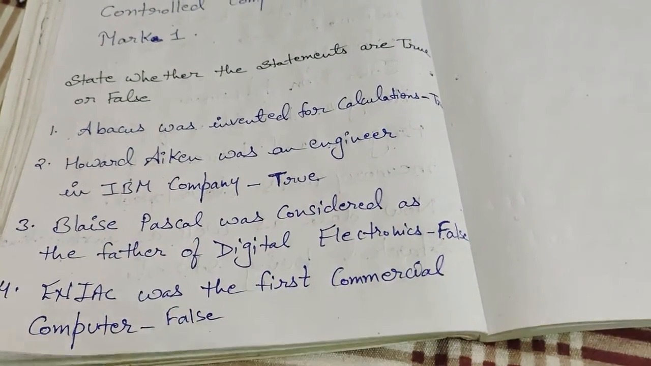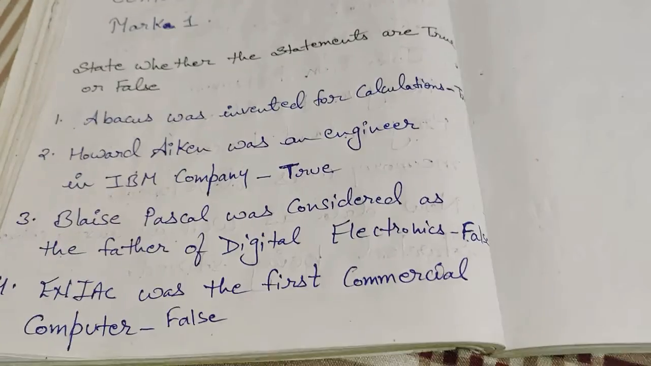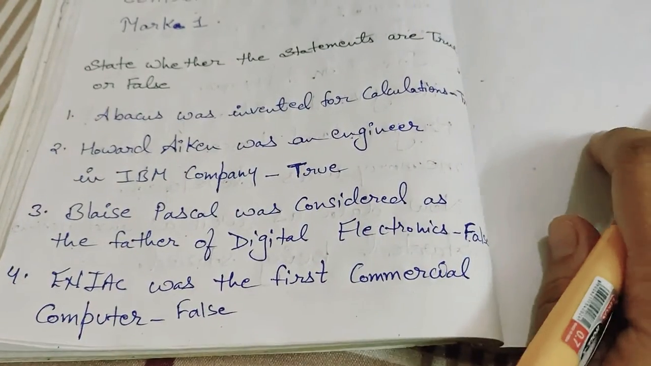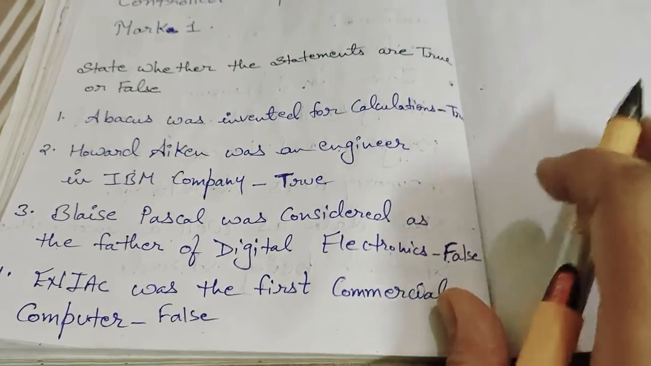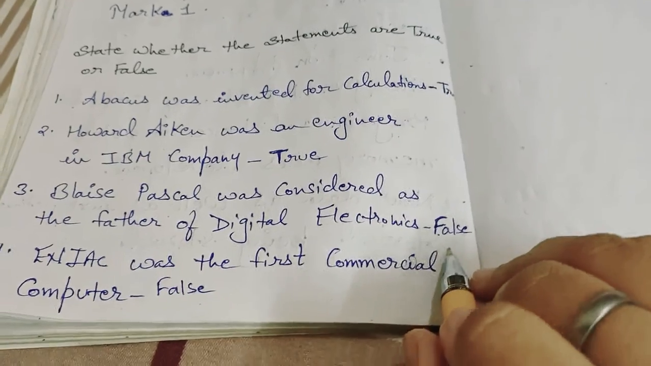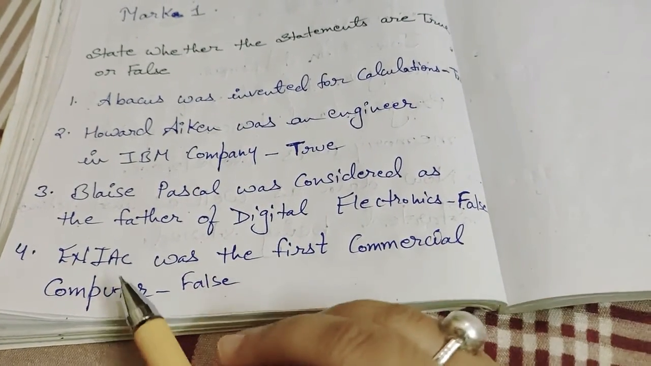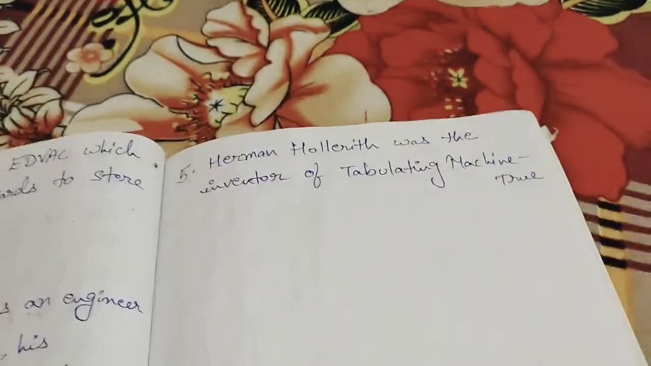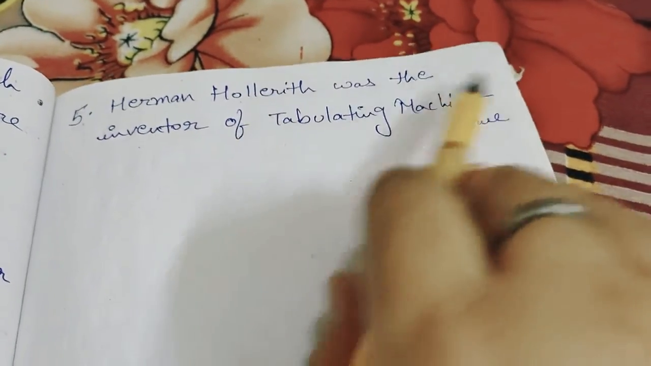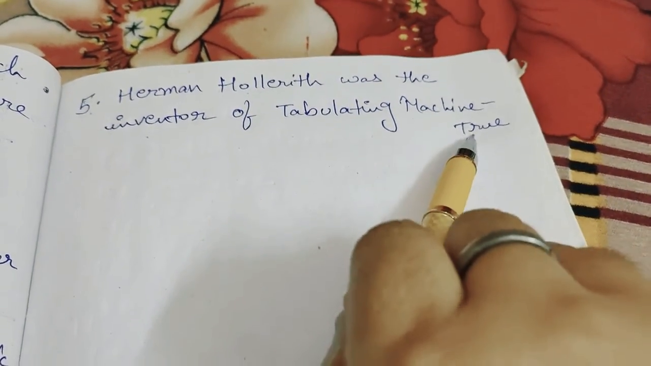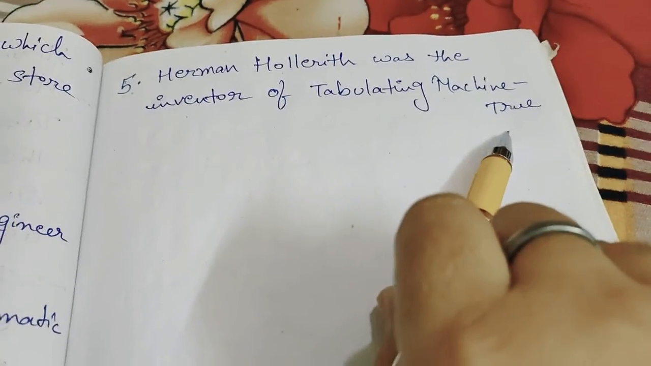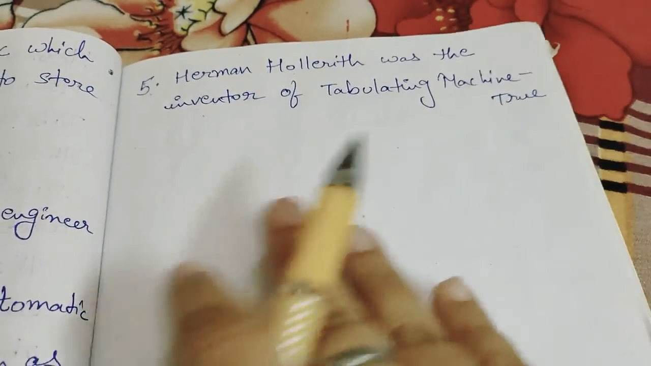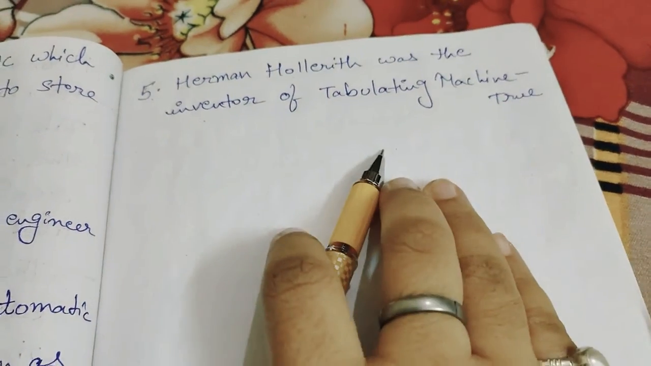Blaise Pascal was considered the father of digital electronics. No. Who was the father of digital electronics? Yes, students, give me the answer. George Boole, not Blaise Pascal. So it is false. ENIAC was the first commercial computer. No, false. Hermann Hollerith was the inventor of the tabulating machine. Yes, true. So these are some exercises which we had done to revise our previous topics.